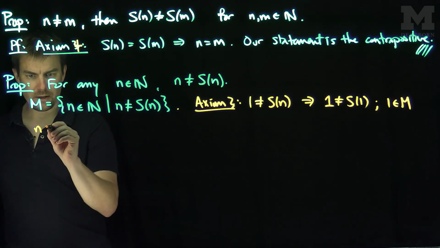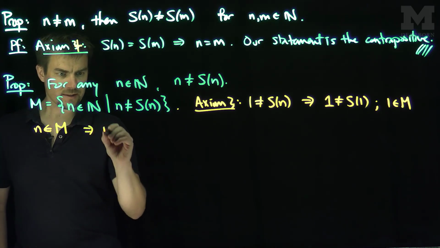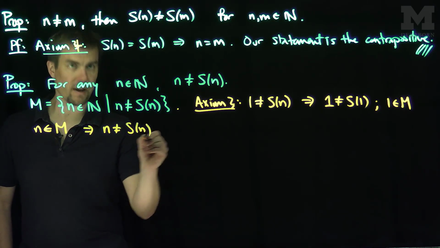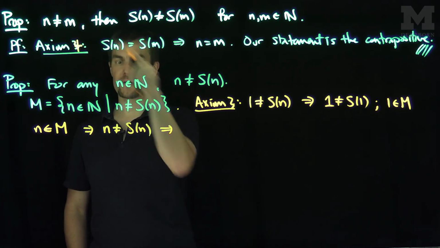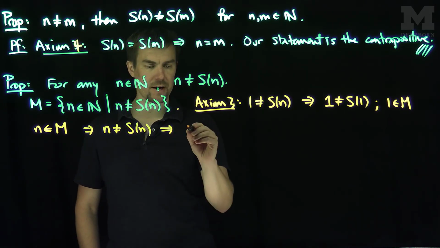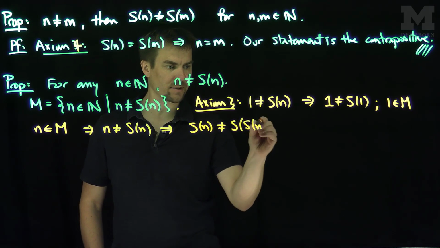Now, if n is in the set M, then this implies that n is not equal to the successor of n. And now I can use the previous proposition. By our previous proposition, if m and n are not equal to each other, then their successors are not equal. So S of n is not equal to S of S of n.